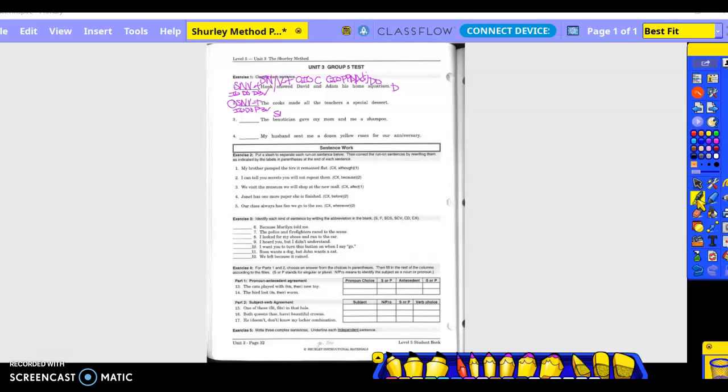Beautician. Subject, noun. What is being said about beautician? Gave, verb. Gave what? So is shampoo the same thing as beautician? No, so it's the direct object. Gave becomes the verb transitive. Gave the shampoo to whom? Mom and me. So those are compound indirect objects.